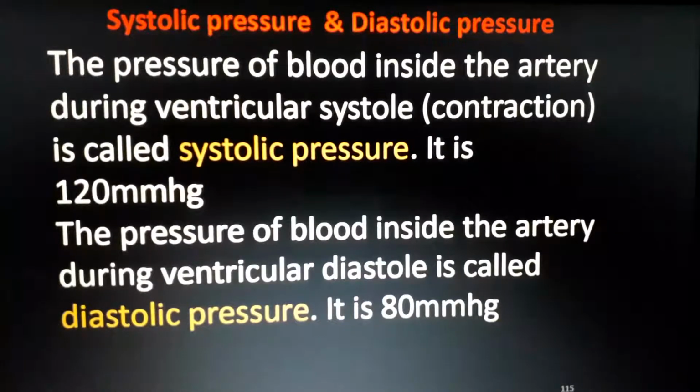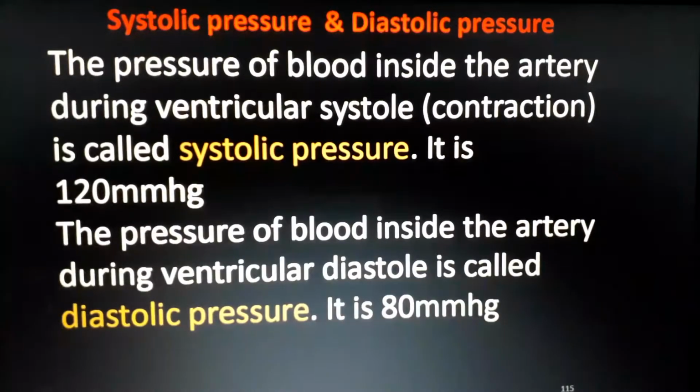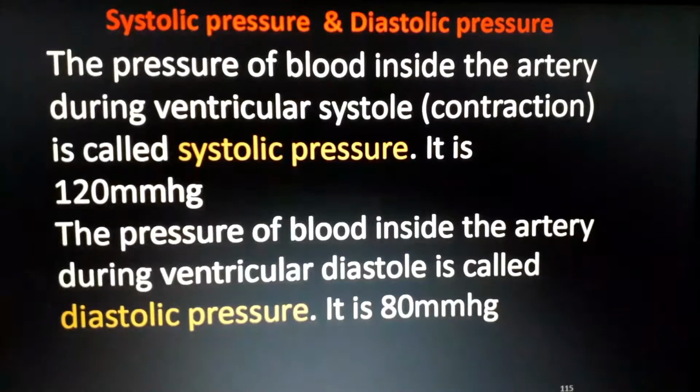Okay, there is an apparatus to measure this blood pressure. In that there is a meter, it will show. And that meter is made of mercury. But nowadays we are using an electronic meter. Okay, an electronic blood pressure meter we are using. Just what do you want to do? Tape it around your arm and switch on that meter.